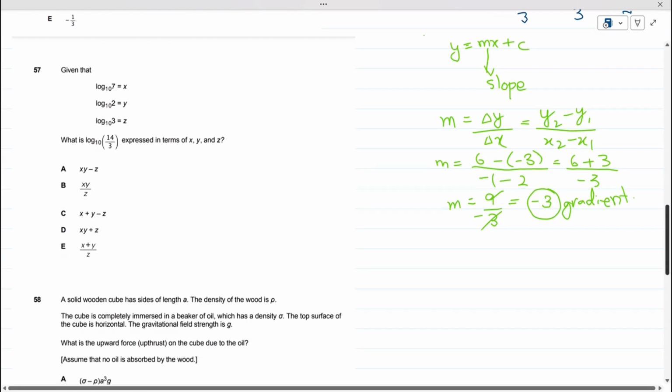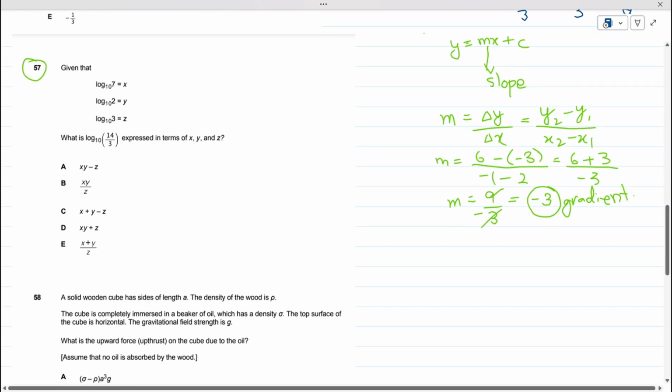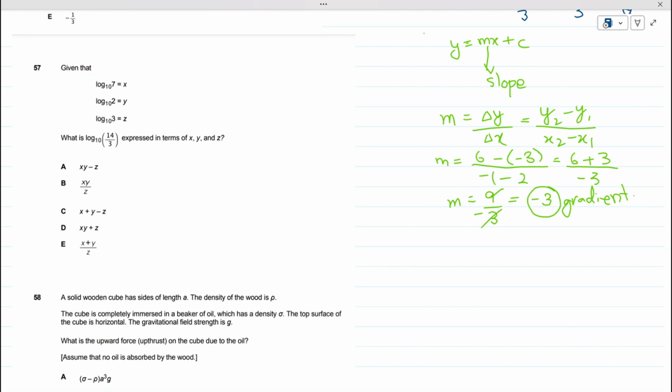Now let's solve this 57th question, and this 57th question is related to the logarithm. Here only logarithm properties are applied, nothing else is applied. It's a very basic question again. Okay, see, they have given us log 10 7 equals x, log 10 2 equals y, log 10 3 equals z. They are asking us log 10 of 14 by 3 equals to what?